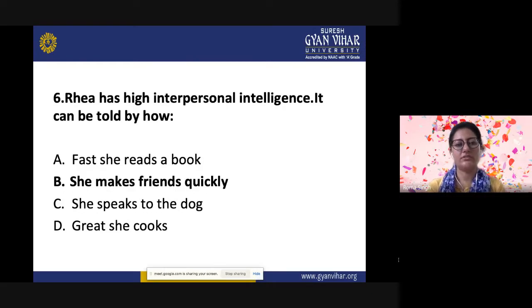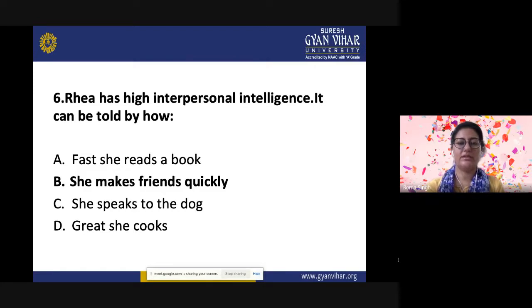Next question is, Ria has high interpersonal intelligence. So it can be told by how fast she reads a book, she makes friends quickly, she speaks to the dog, how great she cooks. So the correct answer is she makes friends quickly.